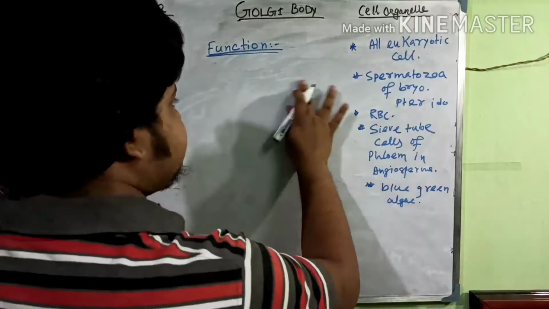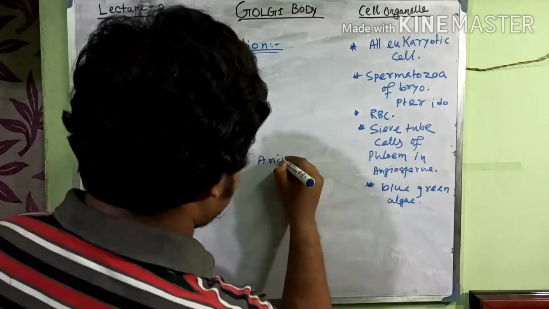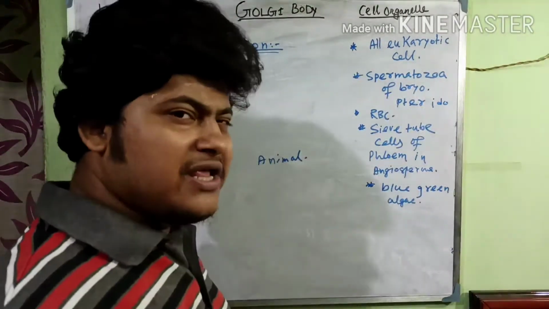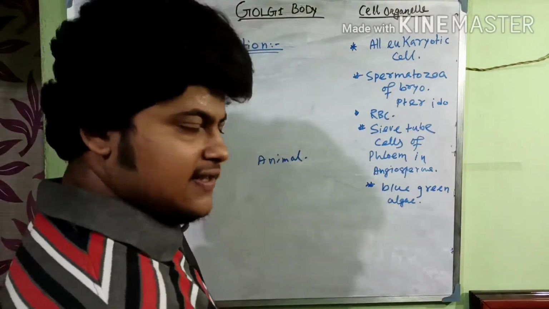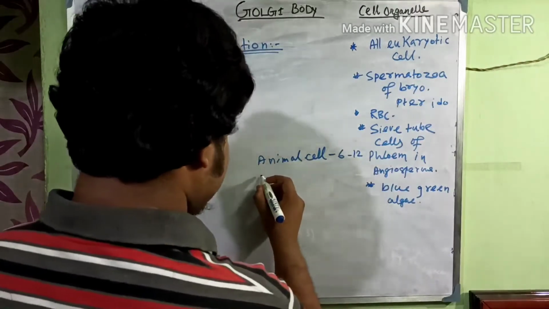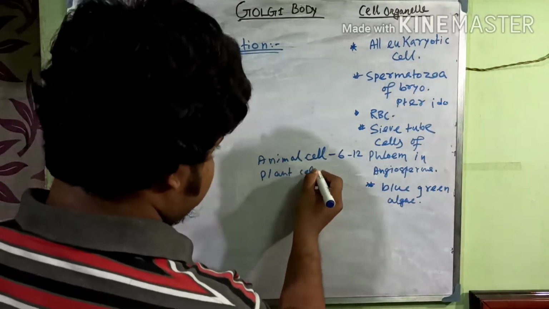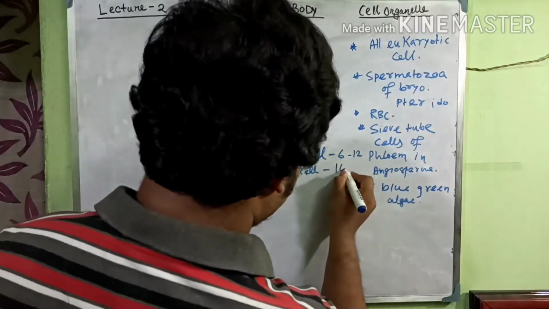Now, in animal cells the number of Golgi bodies is less than in plant cells. In animal cells there are 6 to 12, and in plant cells it is 10 to 20.